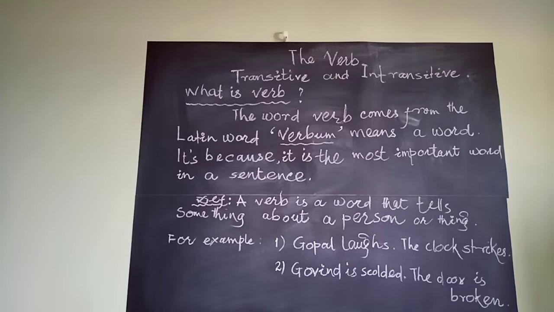For example, the clock strikes. But in past tense, we can take a sentence, Govind is scolded. The door is broken. Like that, so many examples can be taken, but a few of them,